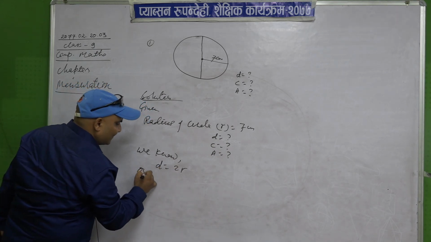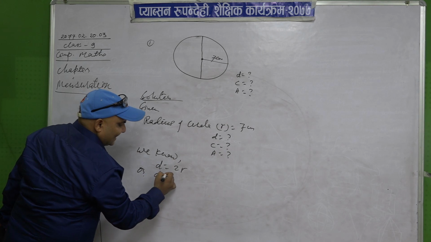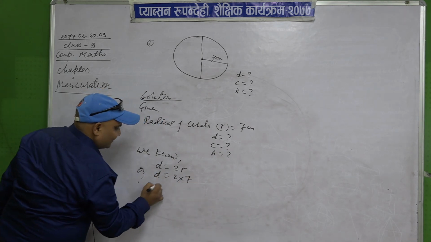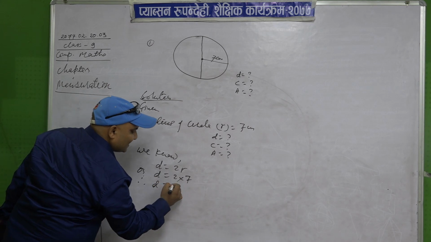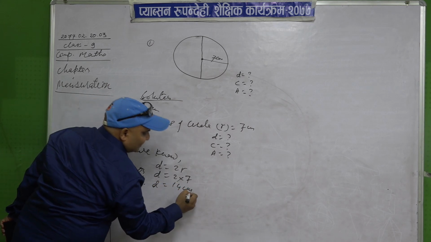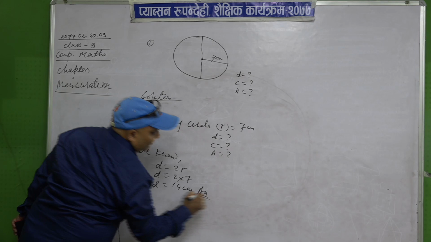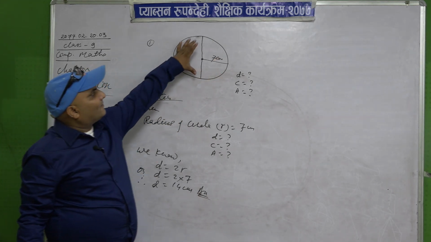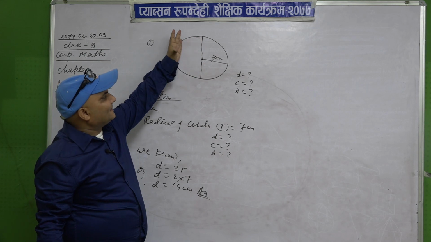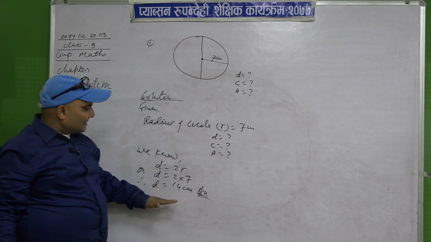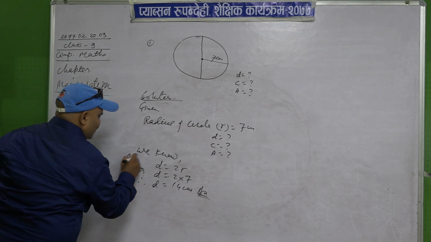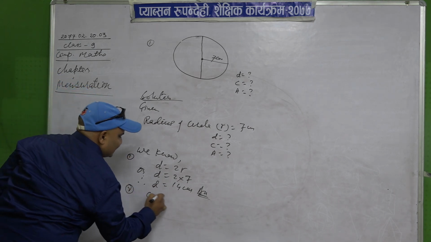Diameter is double the distance of radius. Now put the value of R. Write D as it is, 2 into R. R means 7 centimeter. Therefore D is equal to 14 centimeter. That is the value of diameter. So in this circle, the value of the diameter is 14 centimeter.